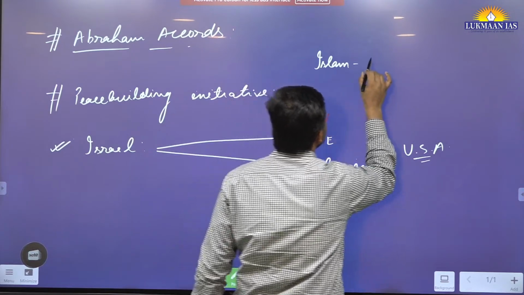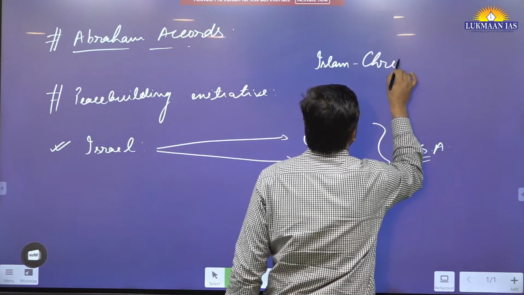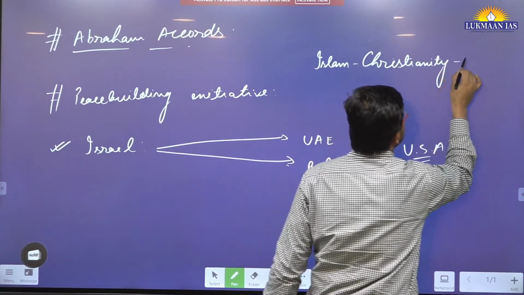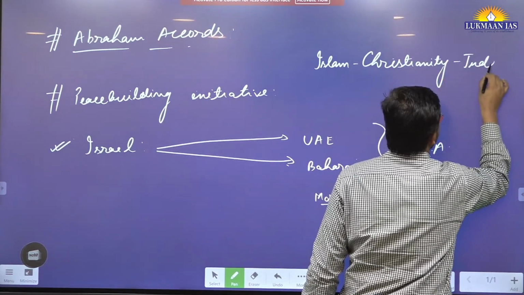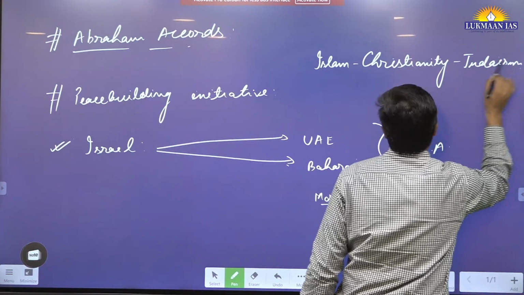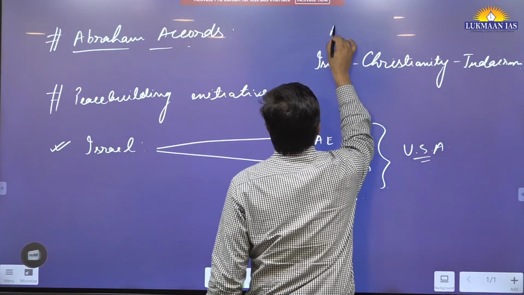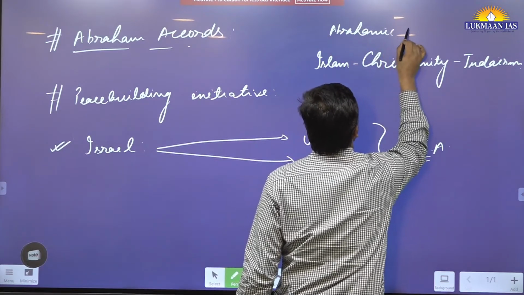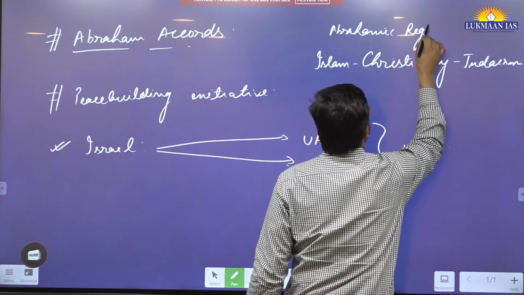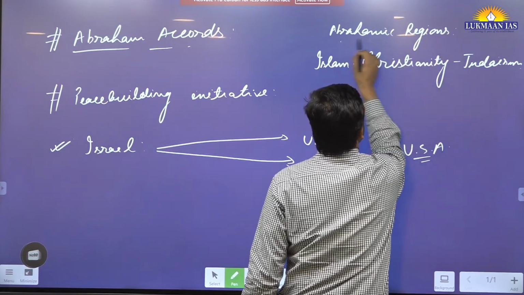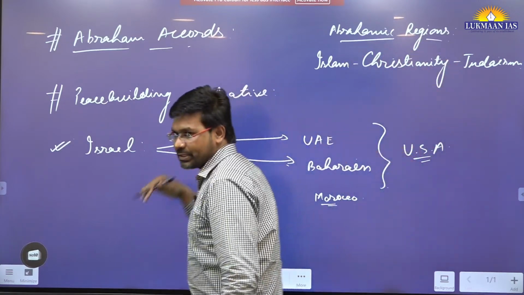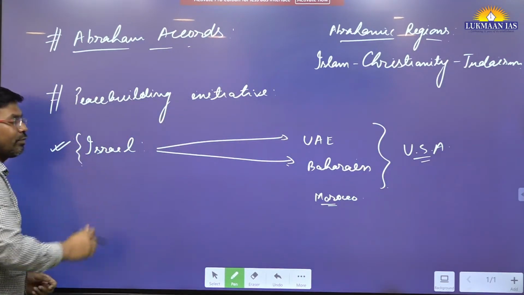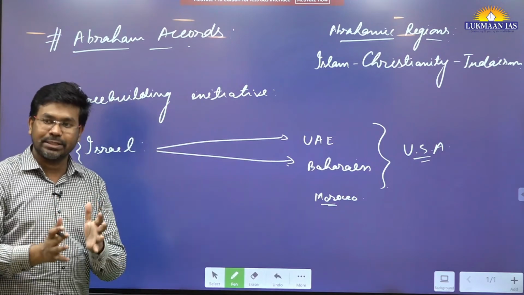Then in this article they have talked about Christianity, and they have also discussed Judaism, and they have named them Abrahamic religions. So these countries follow one of these Abrahamic religions, and they have thought of building new ties between them.